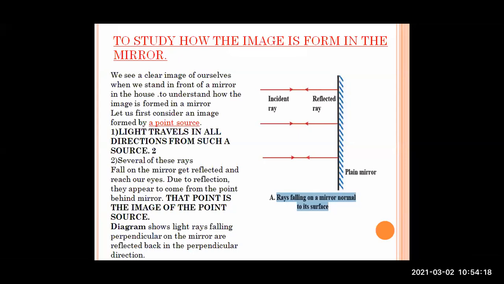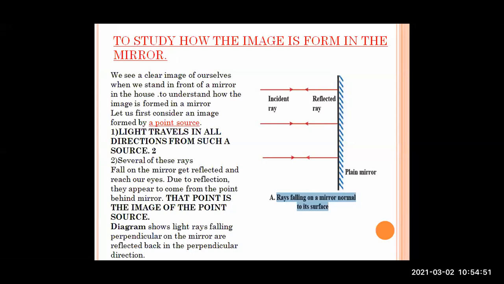So while writing it in your answer sheets, these arrows are important. Writing incident ray, reflected ray, these names are also important. So the first one is a very simple image formation. Now this image formation is just for a point source. You have studied a point in geometry. Only that single point's image we are going to find out in our mirror.